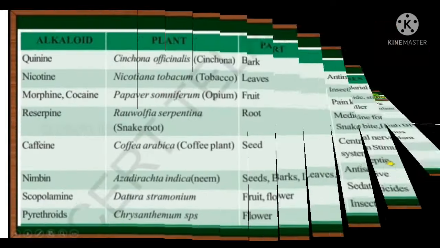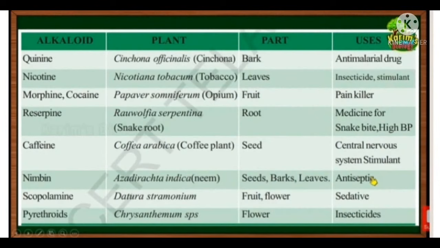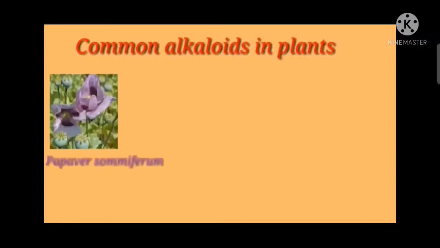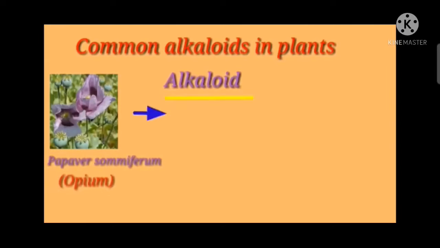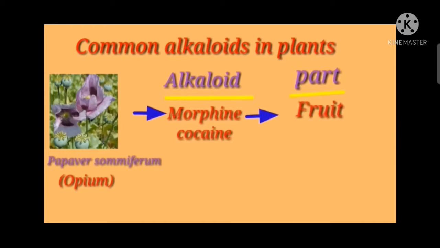The table shows the common alkaloids which are present in plants and their uses. Children, I am going to explain one by one clearly. The first one is Papaver somniferum. The alkaloids present in this plant are morphine and cocaine. These are produced from the fruit part of the plant. It is used as a painkiller.